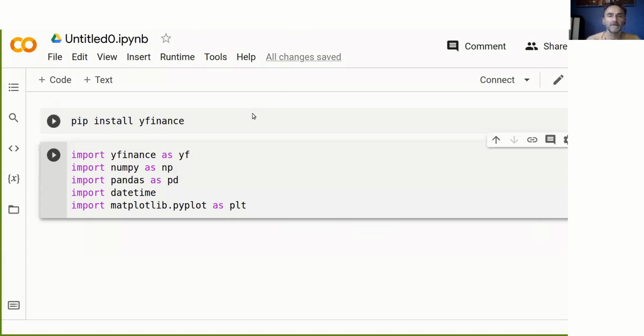So here I've got a Google Collaboratory notebook. If you don't know that yet, Google has an environment called Google Collaboratory, and you can upload Jupyter notebooks. They're extremely handy because you don't have to set up your own Python environment. It's already set up for you. That makes life a lot easier if you want to do your programming, but you don't necessarily want to have it on your computer.